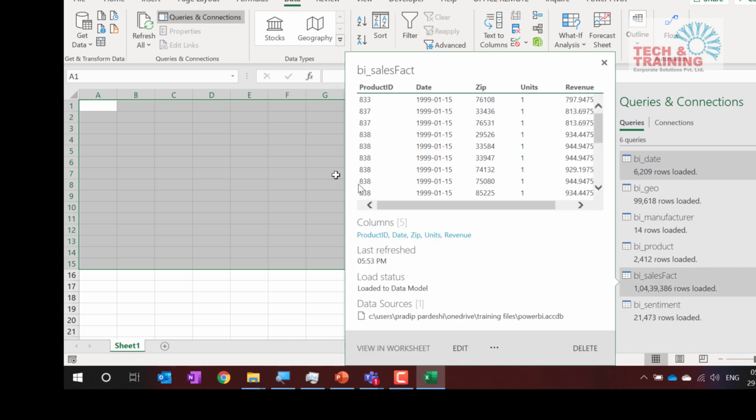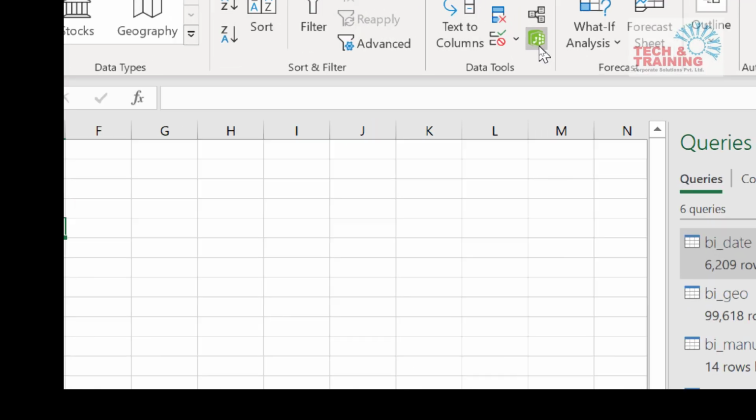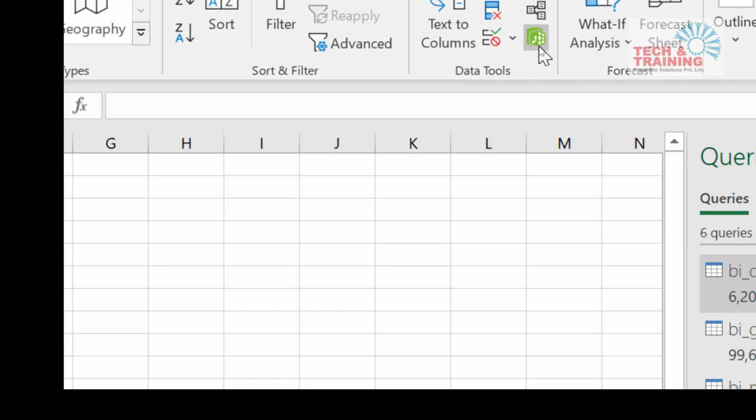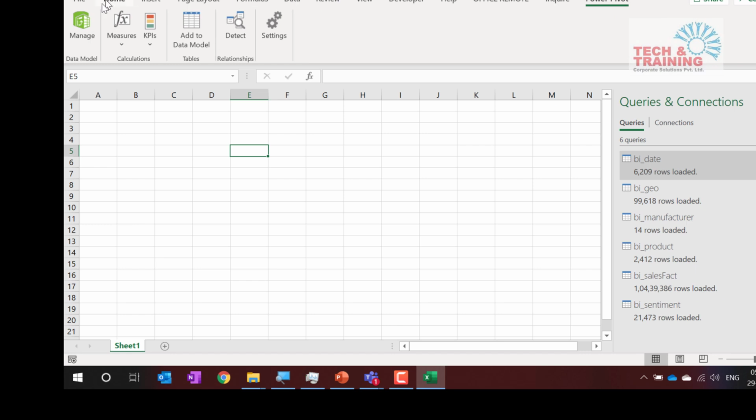This data is in Power Pivot. Understand, this data is not outside Excel. It is inside Excel, but in a separate container called Power Pivot. So when you go to the Data tab, here you have the option of Power Pivot. You can open it directly from here, or you need to go to the Power Pivot tab and here you have the option of Manage. This Manage is nothing but Power Pivot.